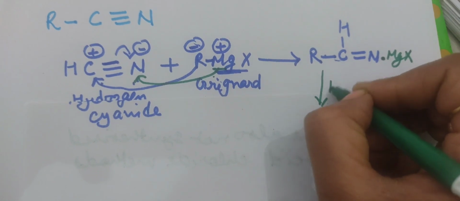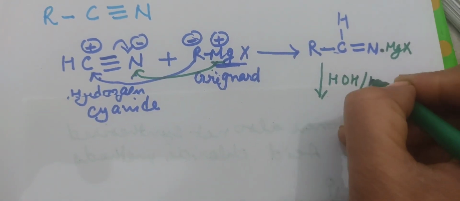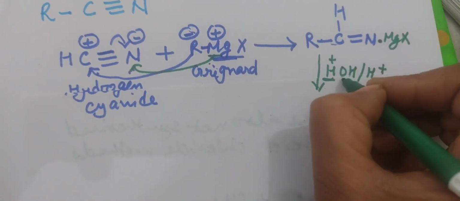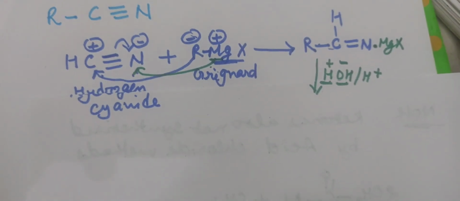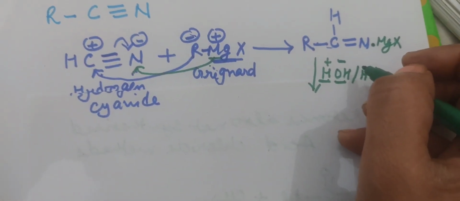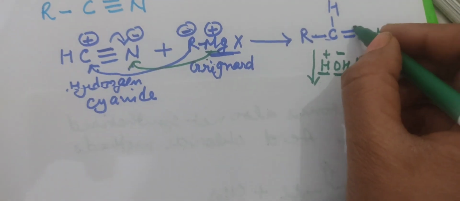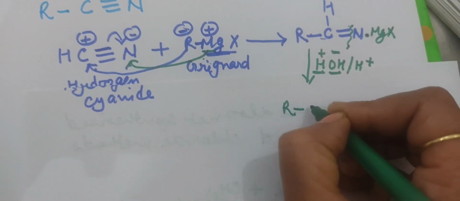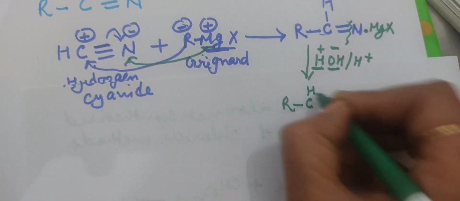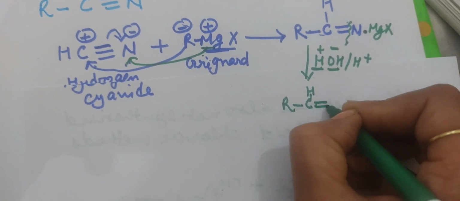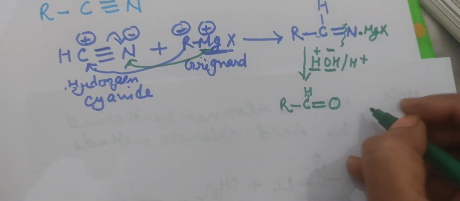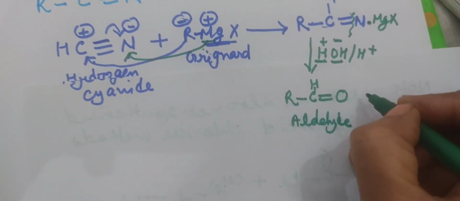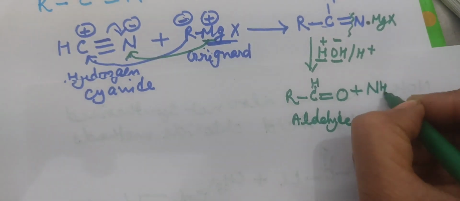Now we do the hydrolysis of this in the acidic medium. In hydrolysis, hydrogen is always electropositive and the OH group is electronegative. When the bonds break, we find RCH=O, with no change, and this is called an aldehyde.